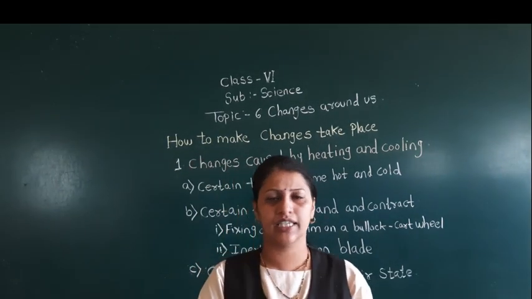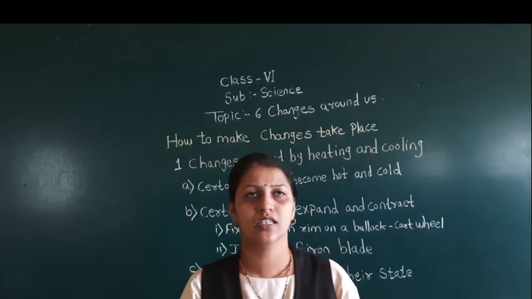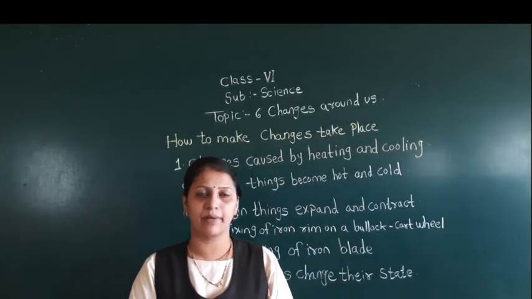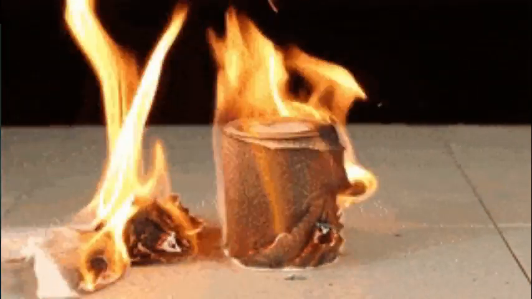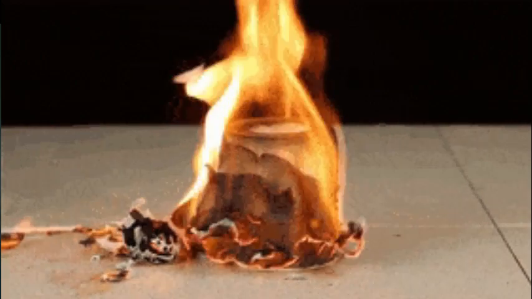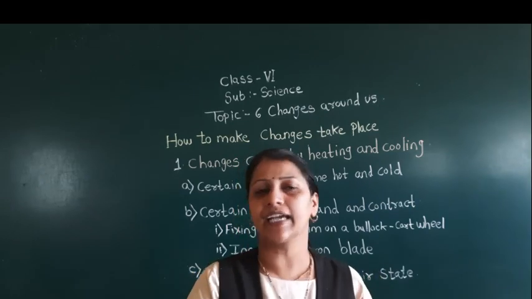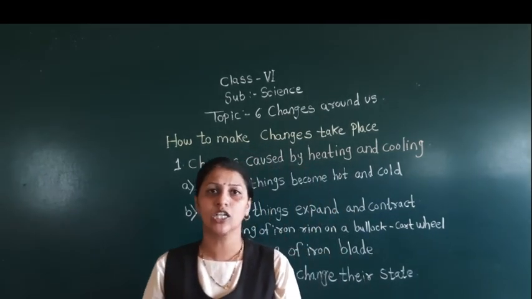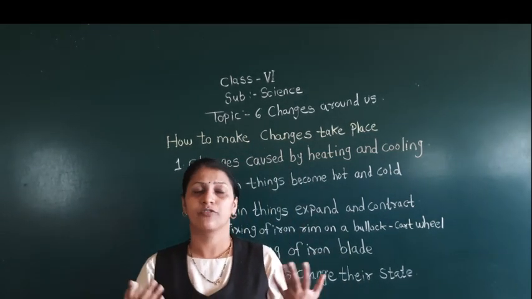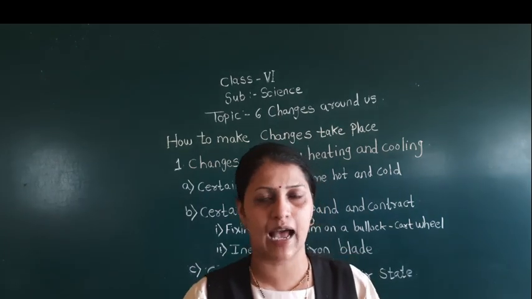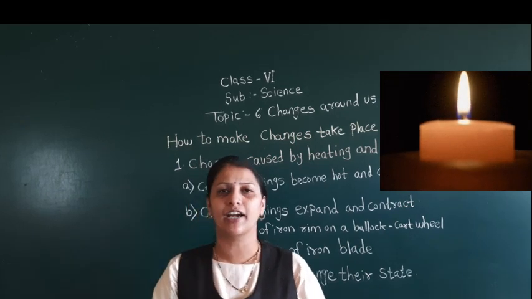There is one more thing: certain things can burn on heating. For example, if I take a paper and heat that paper, the paper is going to convert into ash. Can I convert that ash again into paper? No, this is an irreversible change. Now one more example I would like to give: if you take a candle, after burning, you can see the melted part of that candle.